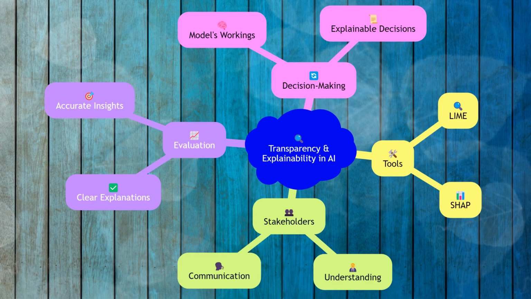Transparency and explainability are crucial for building trust in AI systems. This involves making the model's workings understandable to stakeholders and ensuring that its decisions can be explained. Evaluating this step involves using tools like LIME or SHAP to provide insights into the model's decision-making process and ensuring that these explanations are clear and accurate.